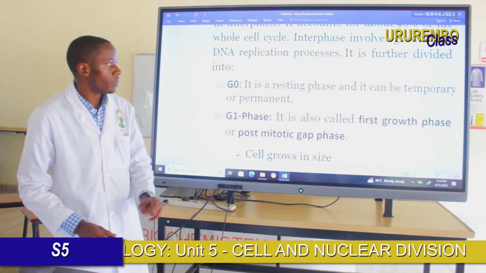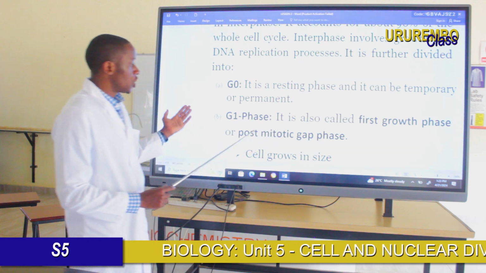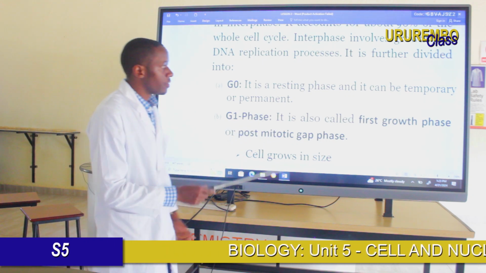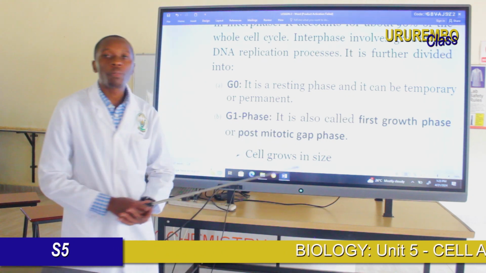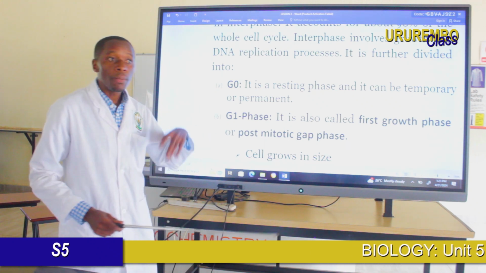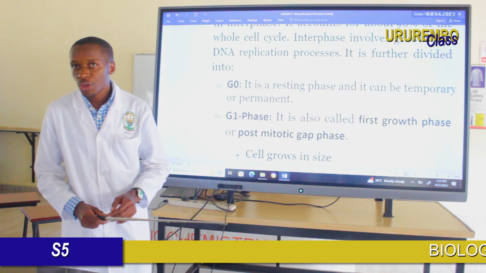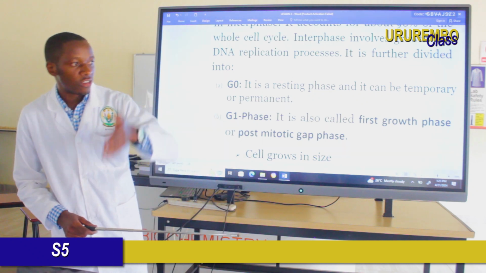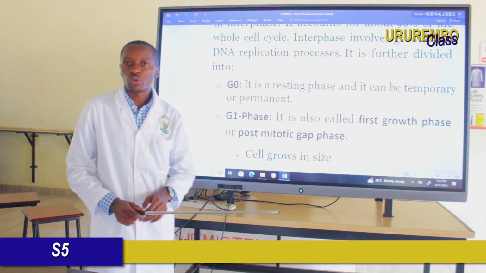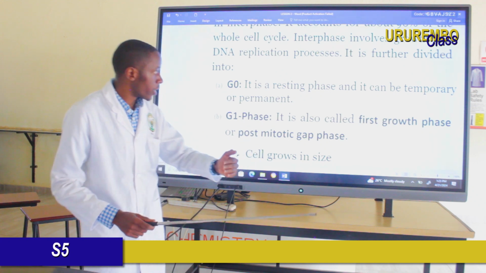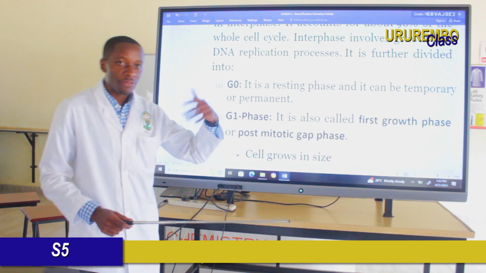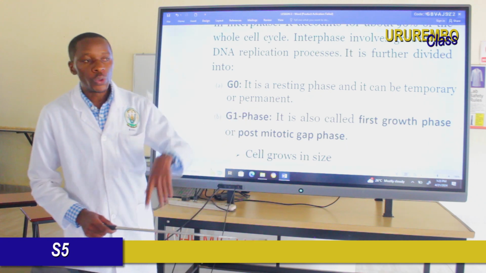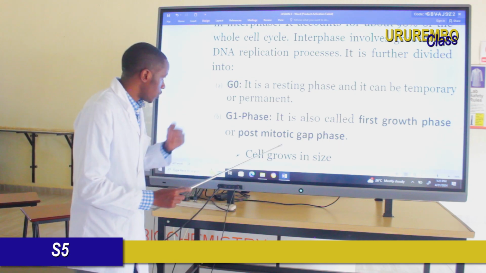This is called G0, a cell resting phase. It can be temporary or permanent, depending. When it is permanent, it means that there is no G1 phase that we see next. But when it is temporary, after G0 it will continue to the next phase, called G1.